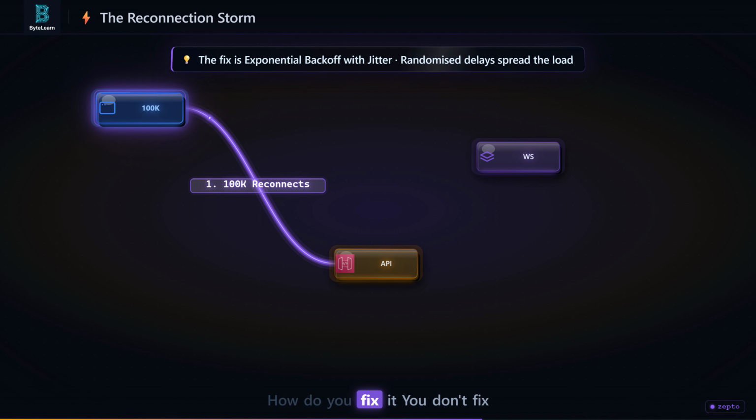How do you fix it? You don't fix it on the server, you fix it on the client. You add exponential backoff with jitter. Instead of reconnecting instantly, the app waits a random amount of time between 1 and 5 seconds. The 100,000 requests are now spread out over 5 seconds. The server survives. That is system design.